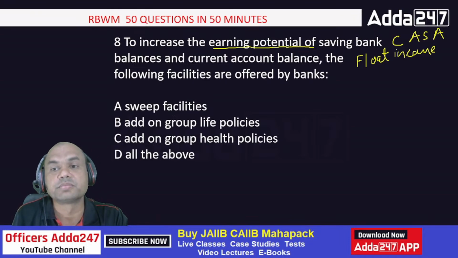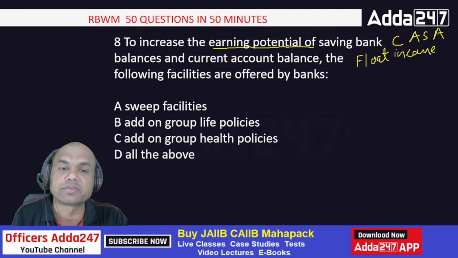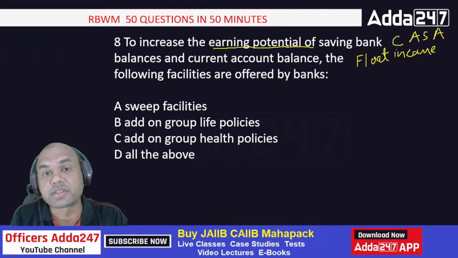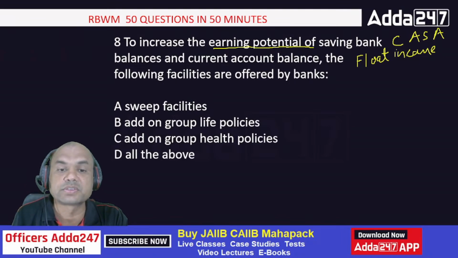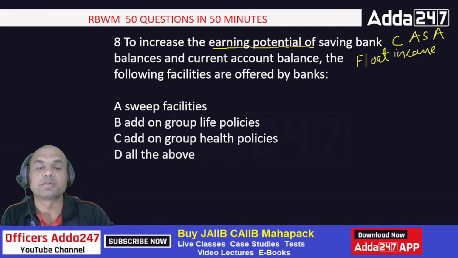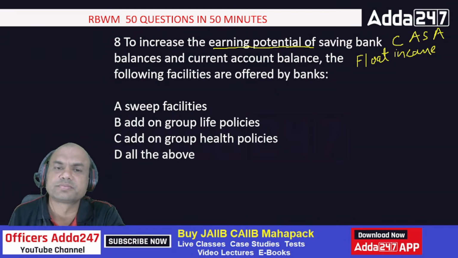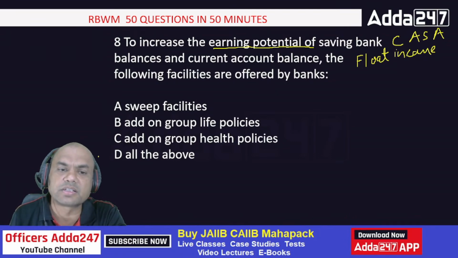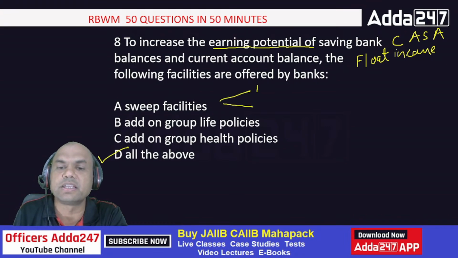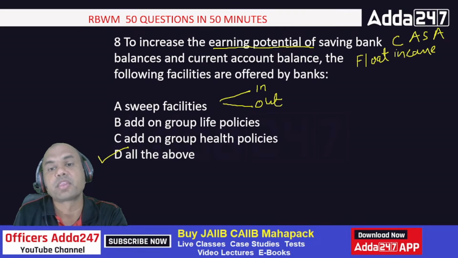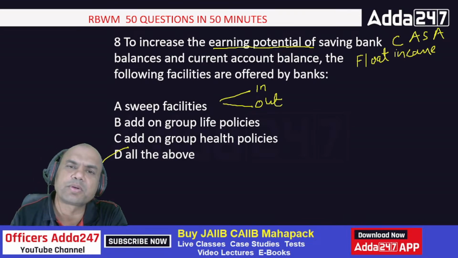So to increase the float income, I need to have more balances in my saving. So how do I have more balances in my saving? I must give something to the customer. What is it? Sweep accounts, add-on life policies, add-on group health policies, all of the above. So what should I give? I must give all, isn't it? Sweep facilities. Sweep in, sweep out, right? So both these facilities. What is this sweep in, sweep out?